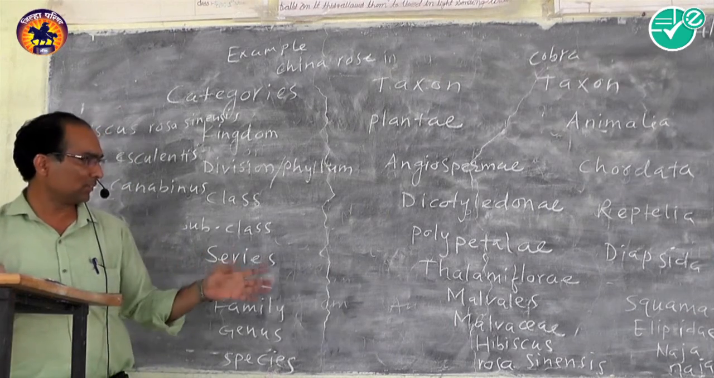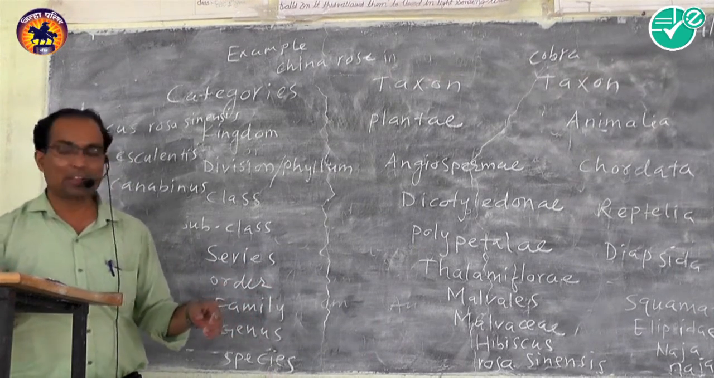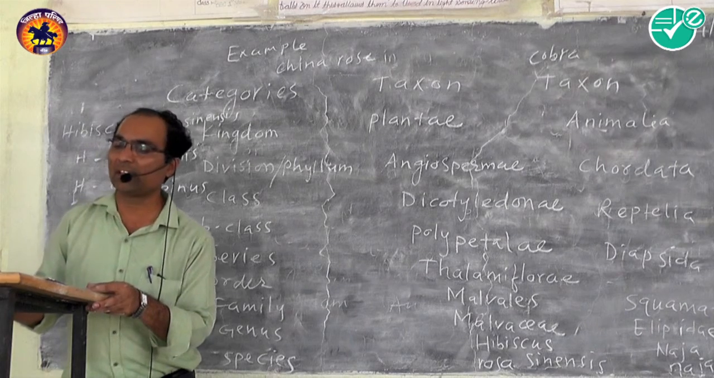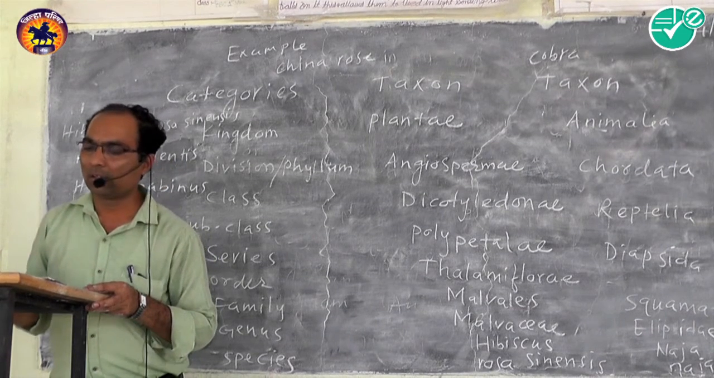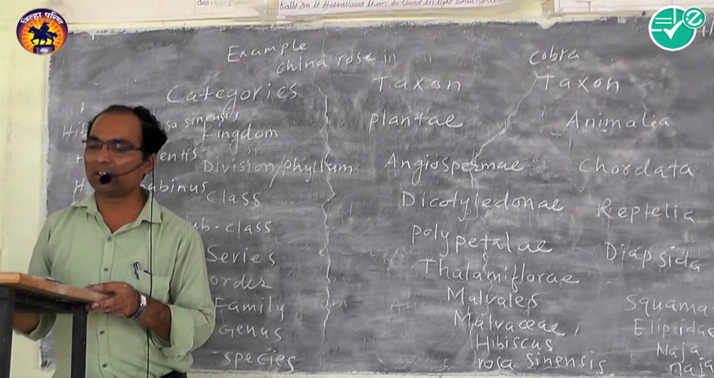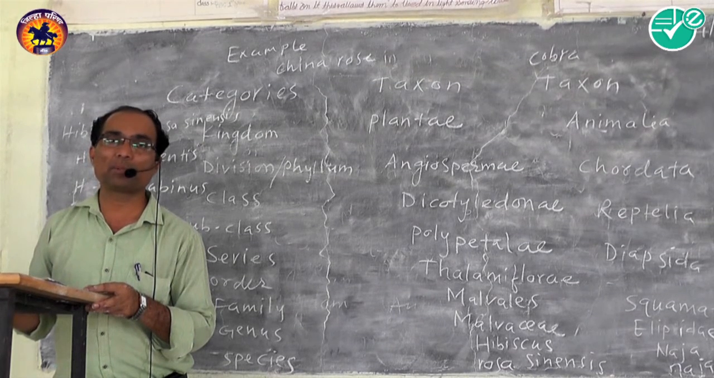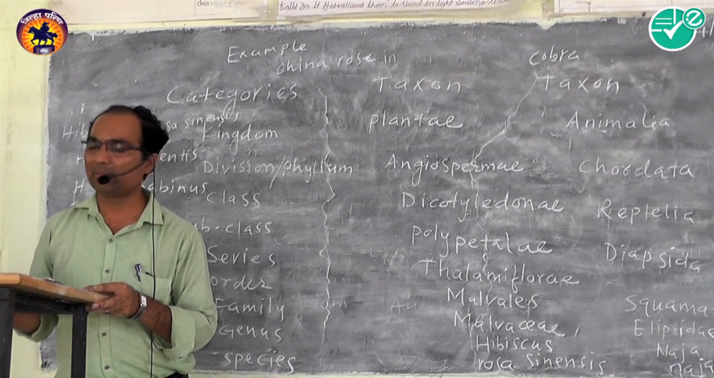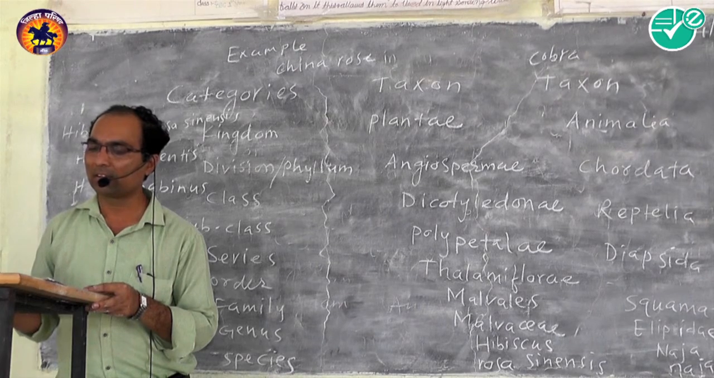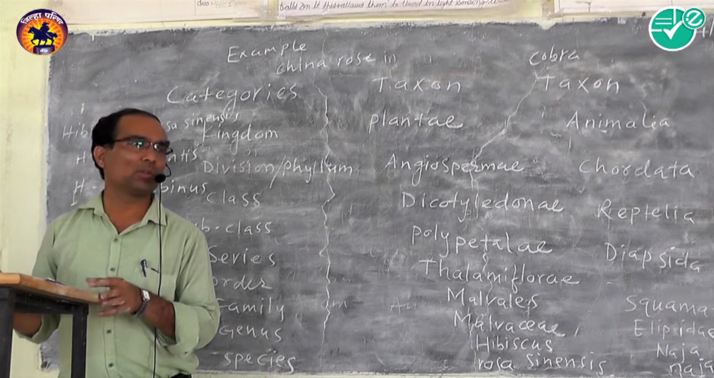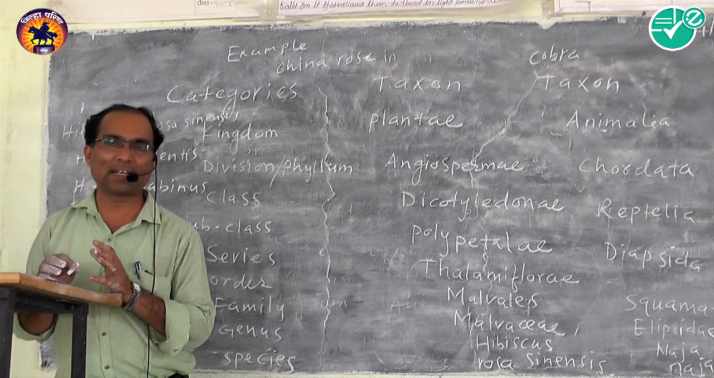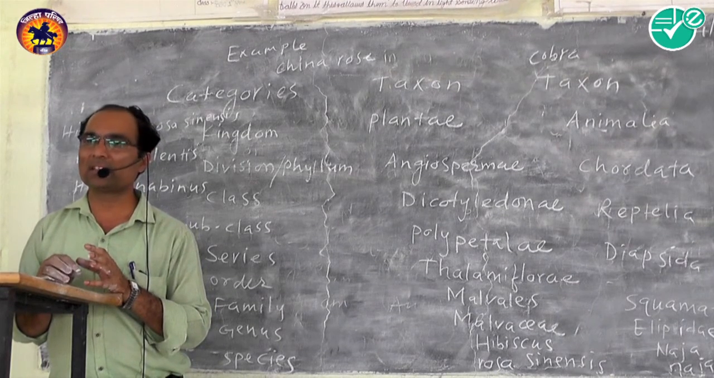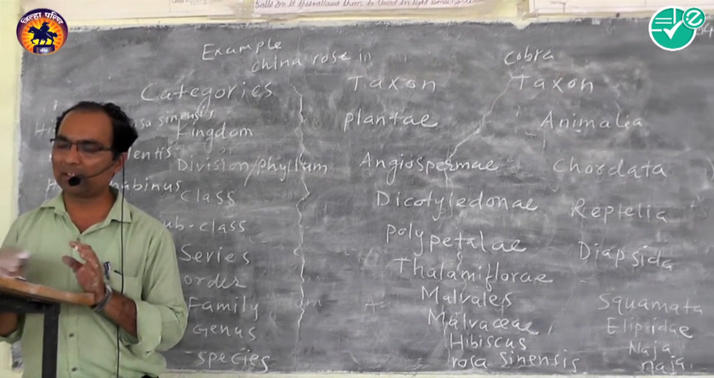There are many genera: hibiscus, gossypium, sida, abutilon, malva. These genera are present in the same family called Malvaceae. These genera have some similar characters, so they are placed in the same family Malvaceae.